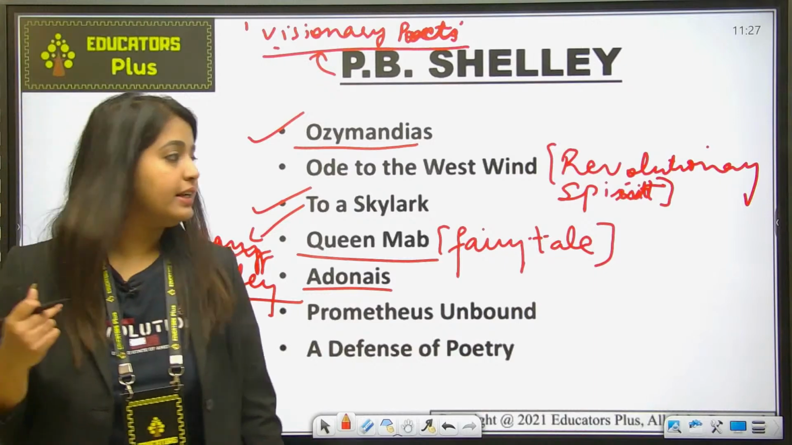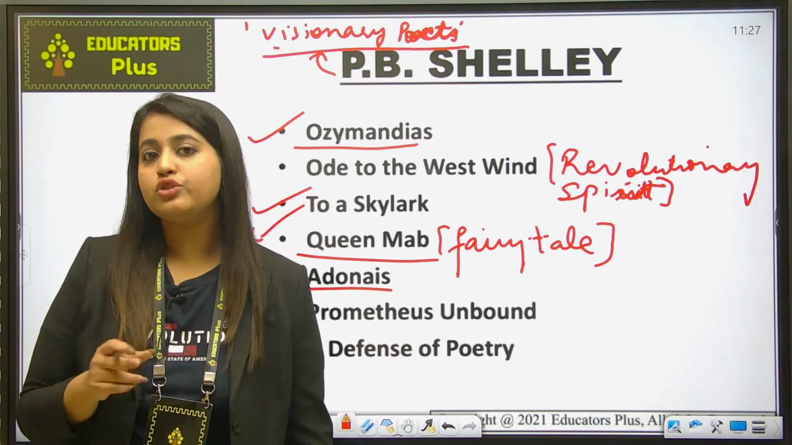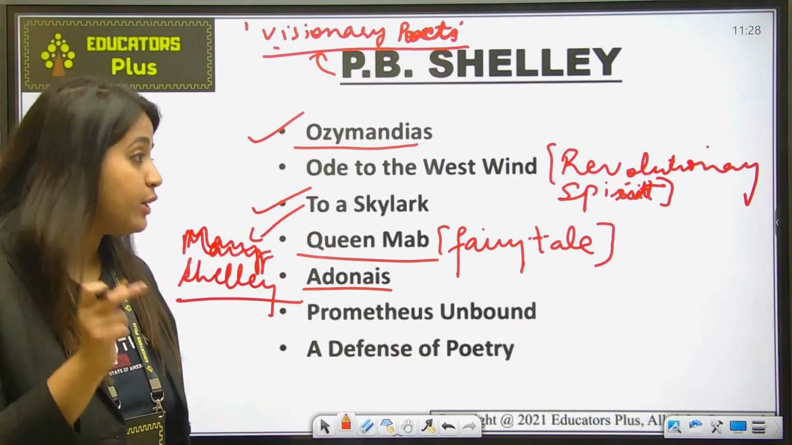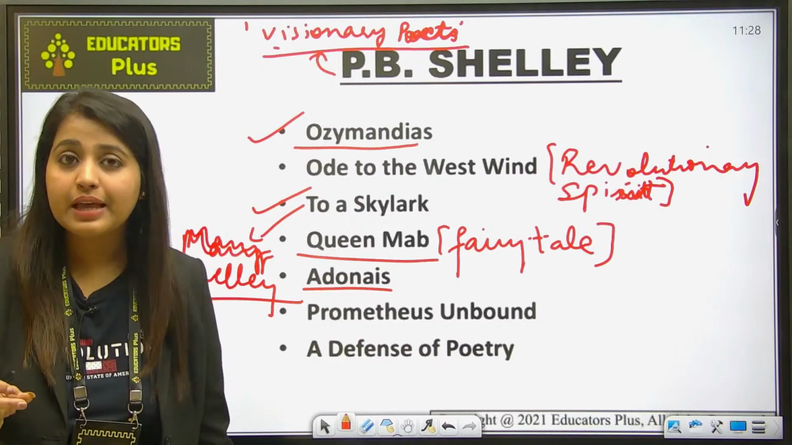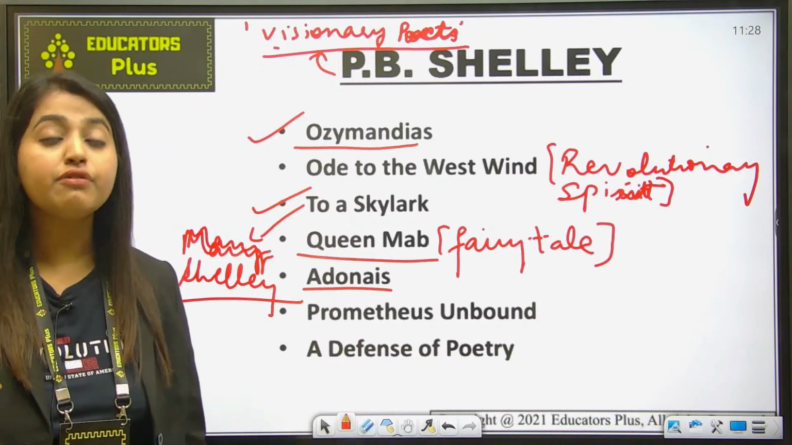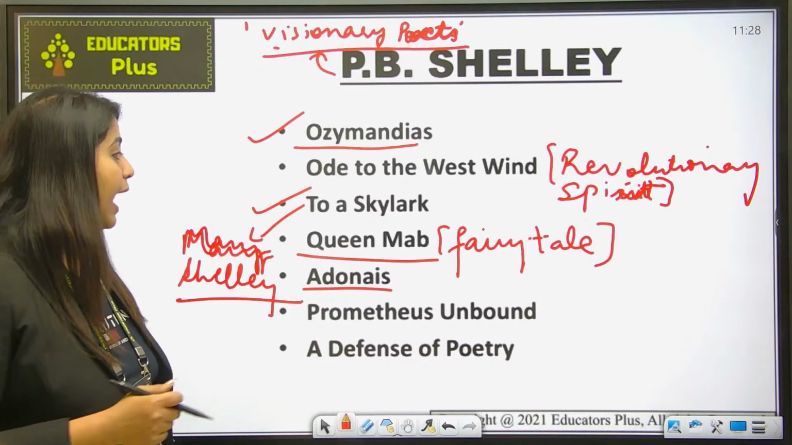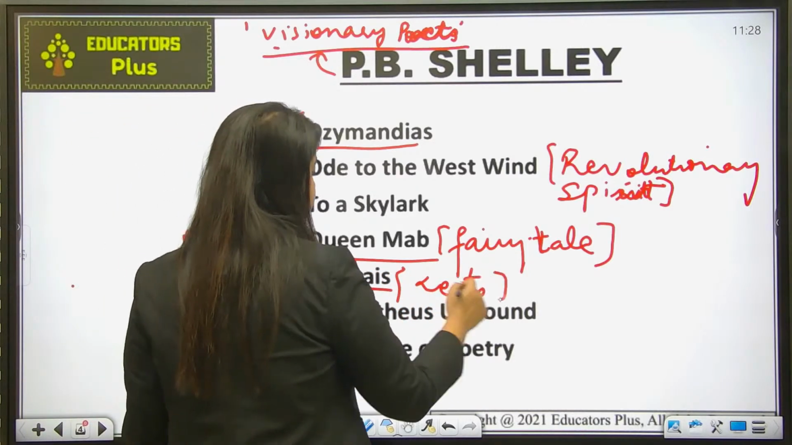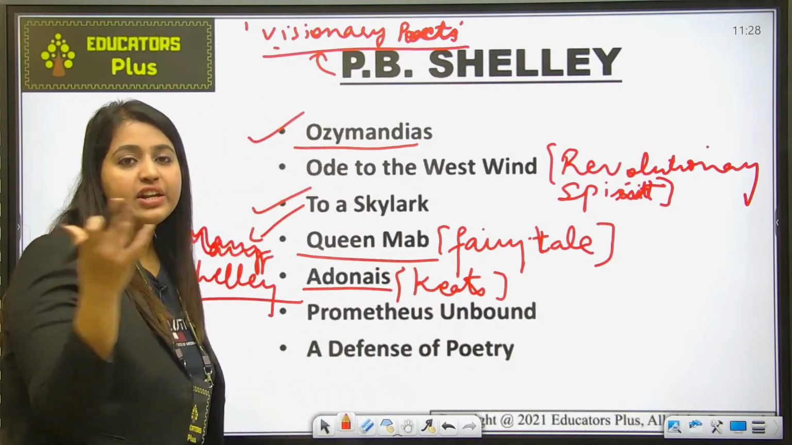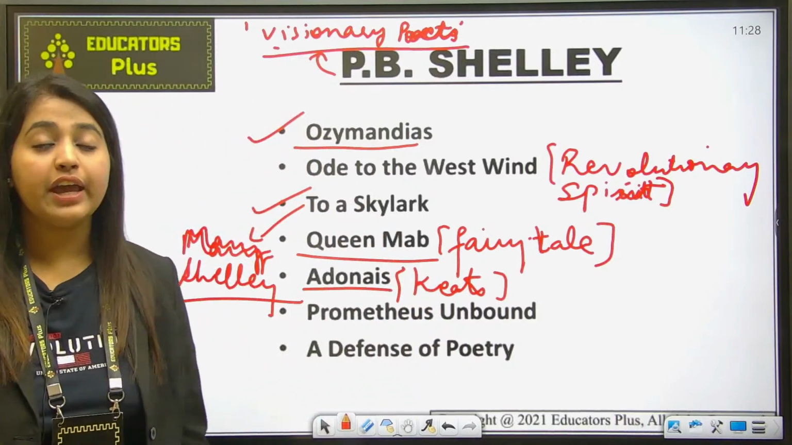Okay, so basically Lycidas by Milton has been written for Edward King, who was Milton's friend, who actually died when a ship sank in the Irish Sea off the coast of Wales. Okay, and this Adonais is an elegy for Keats, Shelley's friend Keats. Okay, so Keats died at a very young age, around 25 years of age.